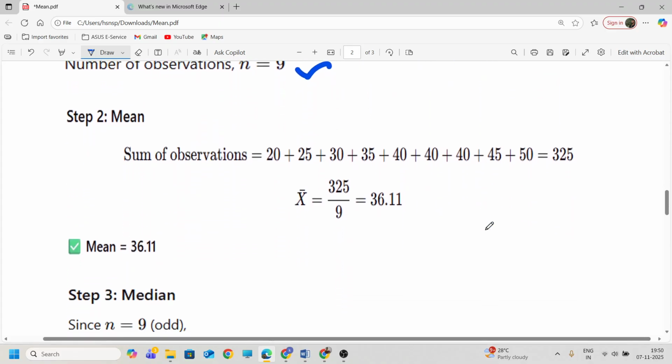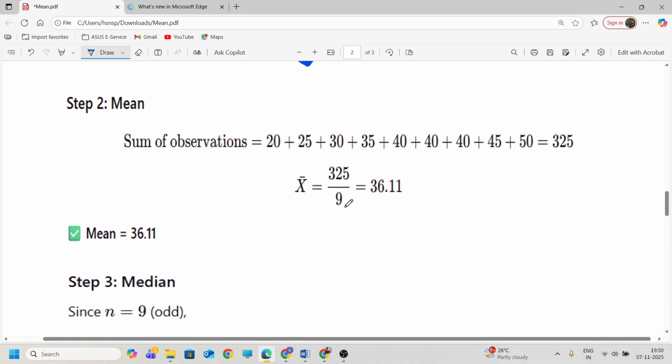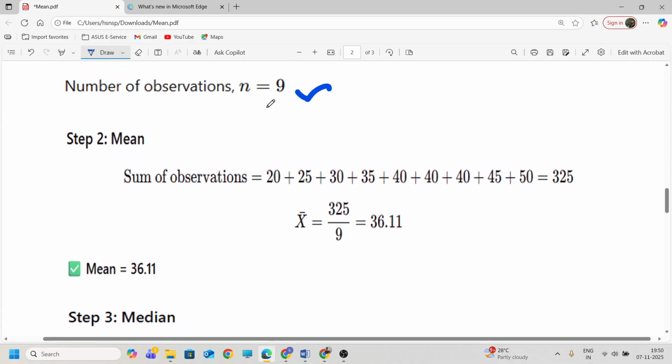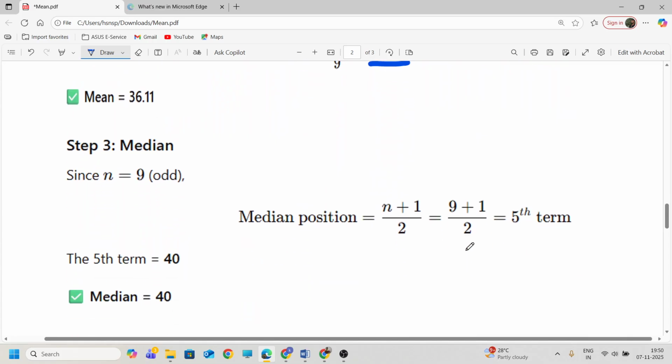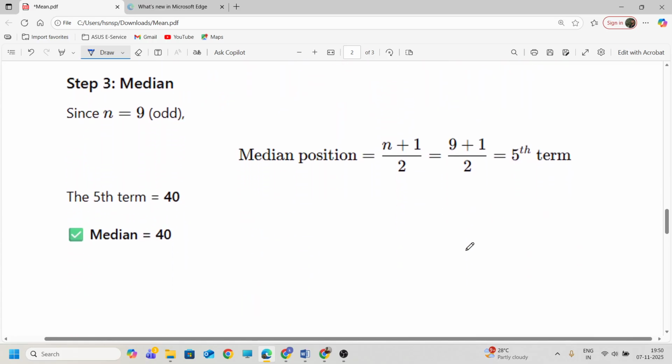Now we find the mean value, total divided by number of observations. Here the number of observations is 9, as we said. So total divided by number of observations, average we find. Mean means average. Okay. So next median, middlemost value. Here the number of data is 9. It is an odd number.